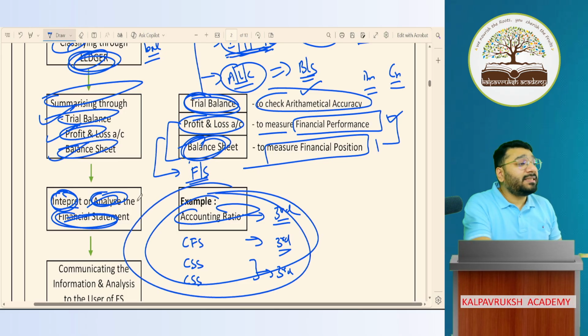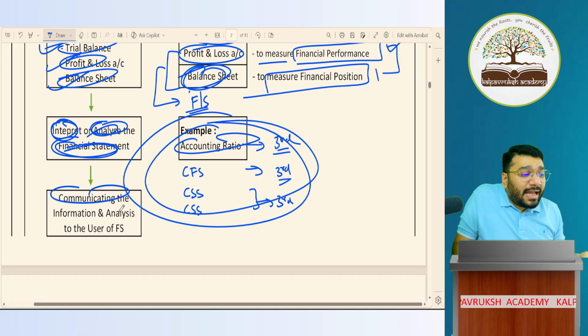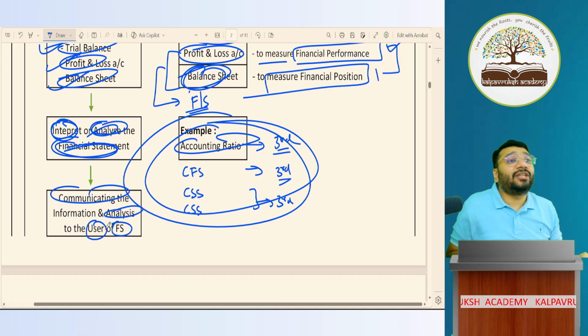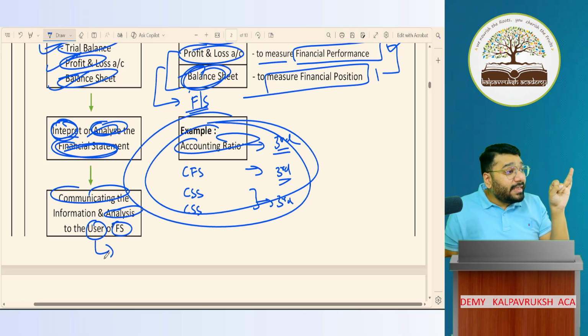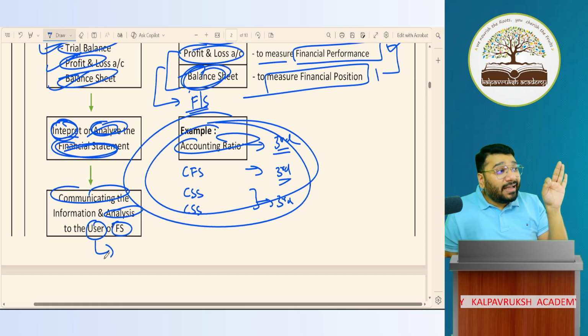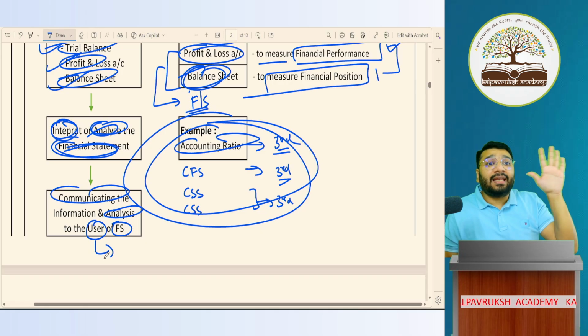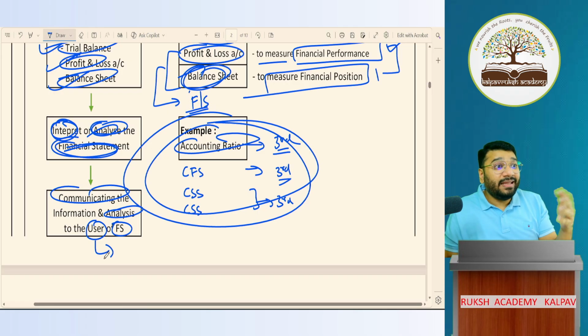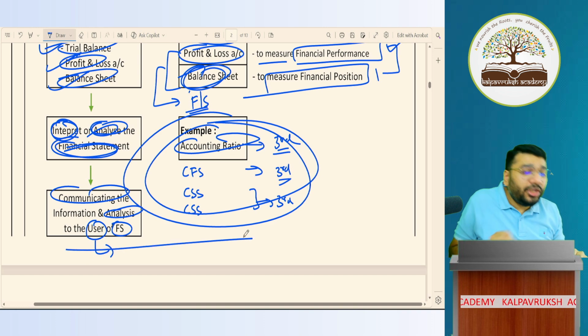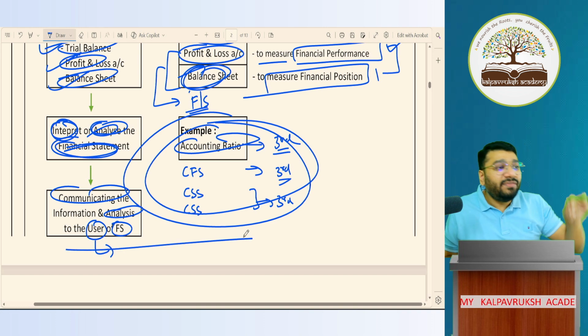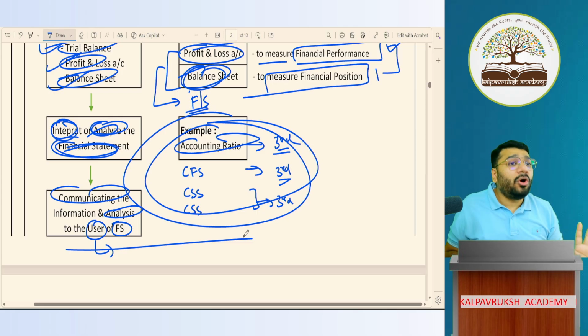Once this analysis is done, then you have to communicate the analysis to the users of financial statements. Who are the users of financial statements? Owner, employee, then creditor, banker, investor, etc., who are connected to your business in a big way. To them, we have to communicate all this information. With this only, your accounting process ends. Got it, not got it?